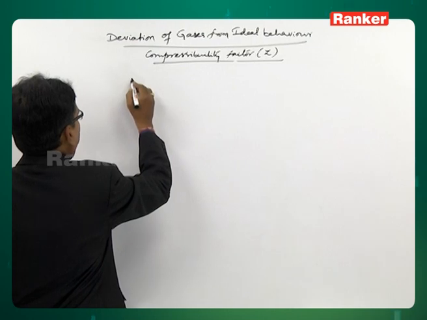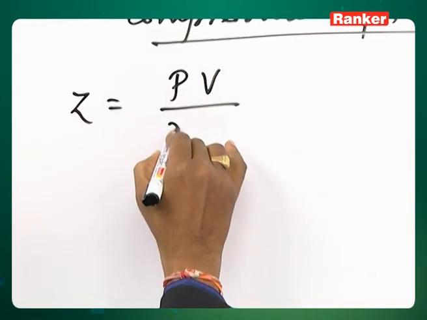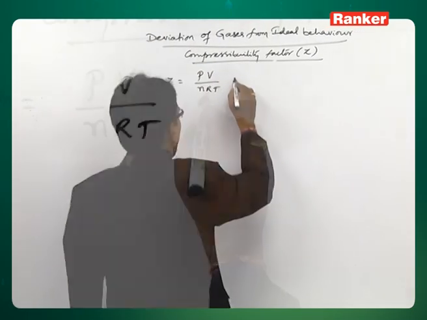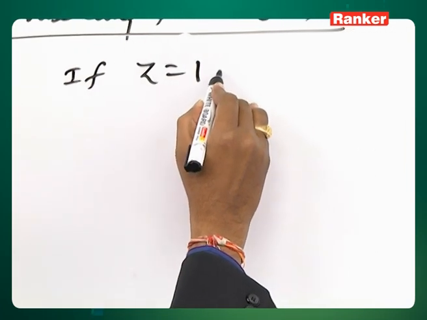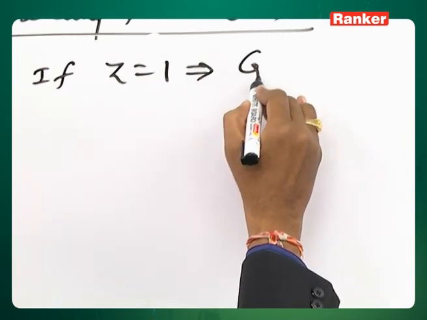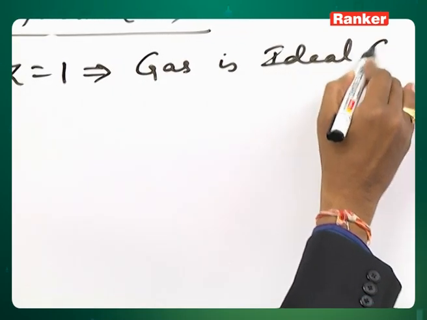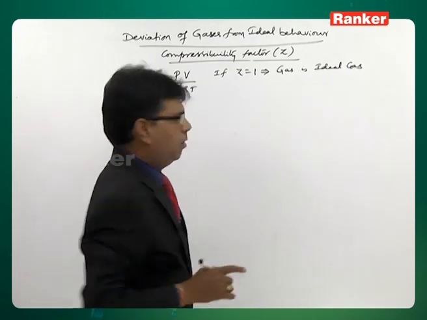Now, compressibility factor Z is equal to PV by nRT. If Z equals 1, the gas is an ideal gas, because Z equal to 1 means PV equal to nRT.